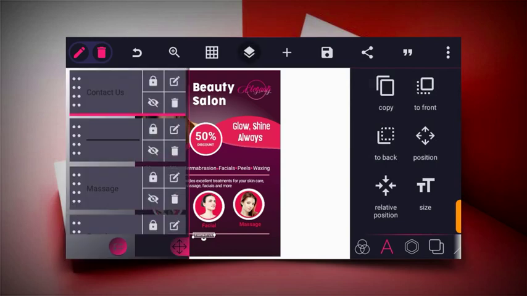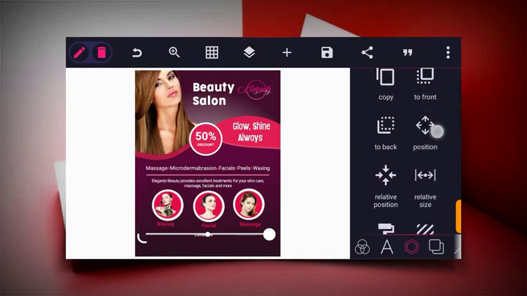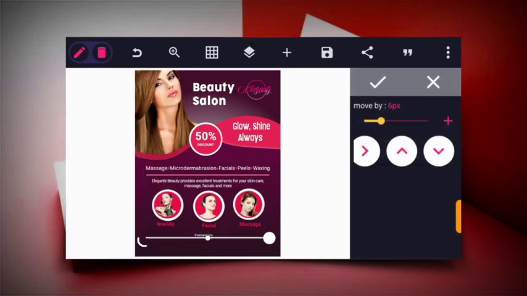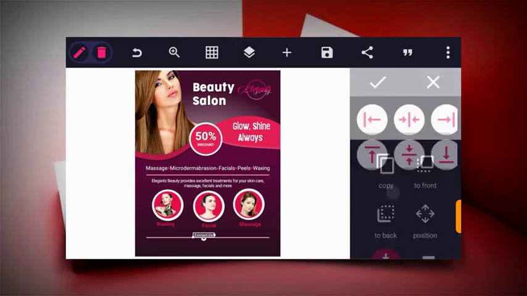So after this now, the next thing you have to do is to write in our contact details, which should be your phone number and your location. So your client or your prospective customers can easily get to you.